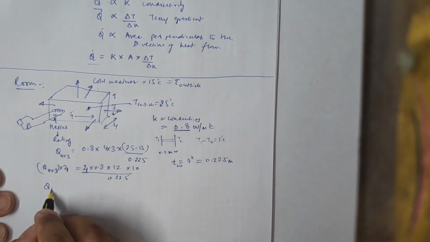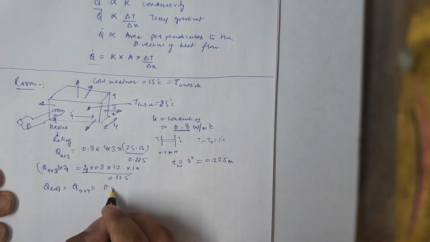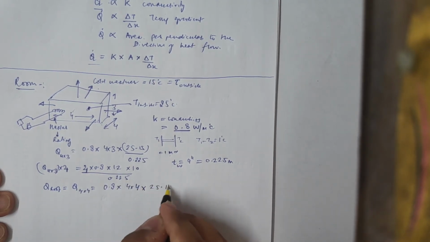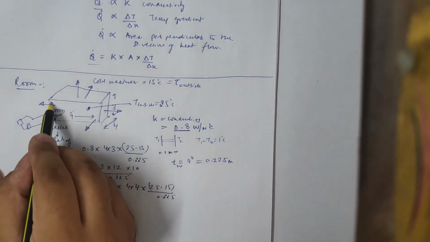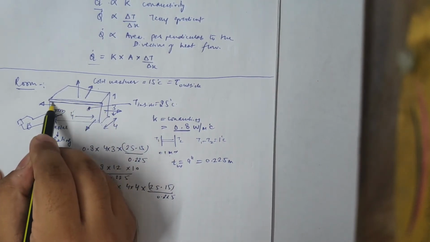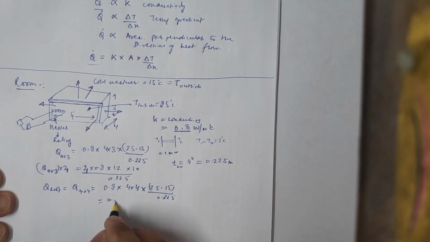And the rate of heat transfer through the roof, which is of what dimension? 4 by 4. So it will be K multiplied by A into the temperature difference upon the thickness of the roof. This roof has got this mortar, it has got thickness, this side has got thickness, this side has got thickness. So this comes out to be 0.8 into 16 into 10 upon 0.225.